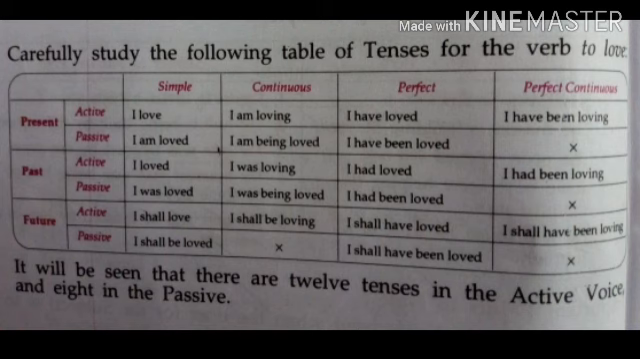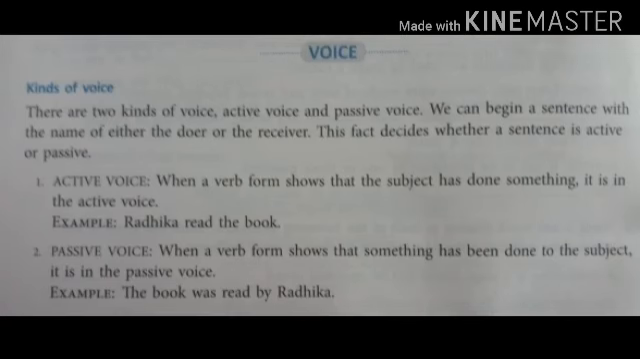It will be seen that there are 12 tenses in the active voice while there are only 8 in the passive. Let's recap that there are two kinds of voice, active voice and passive voice. We can begin a sentence with the name of either the doer or the receiver. This fact decides whether a sentence is active or passive.